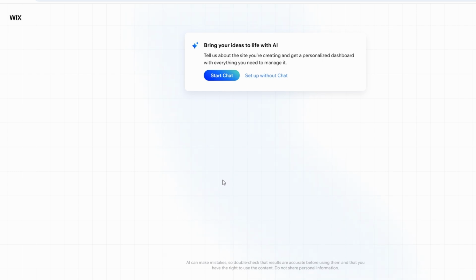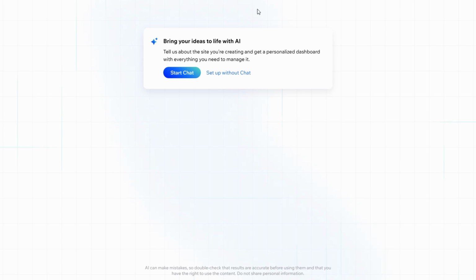Wix will ask you a few questions to help them tailor the website creation process to your needs. The questions will be about the type of website you want to create. Are you making a portfolio? An online store? A blog? Simply answer these questions, and Wix will use your answers to help you select the best template for your site. Don't worry if you don't know exactly what you want yet. You can skip this part and move on to selecting a template. The questions are designed to give you a better idea of what kind of website you want to build.